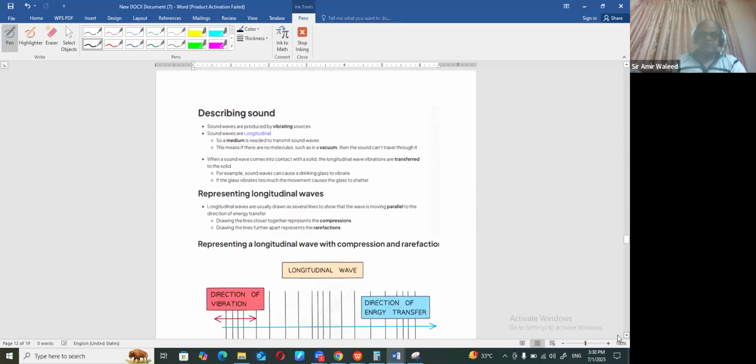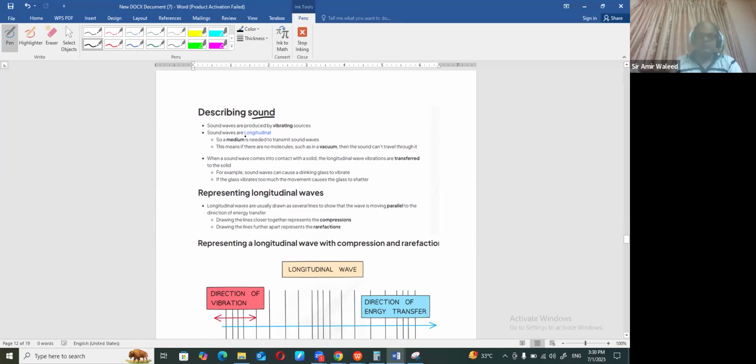Now, another small topic we have is sound. What exactly is sound? Remember that whenever you talk about sound, sound is a longitudinal wave. When it is a longitudinal wave, what it means is the waves are traveling parallel to the direction of the motion of the wave. You can see that in some places the particles of the medium are very close to each other, in some places they are a bit far from each other.